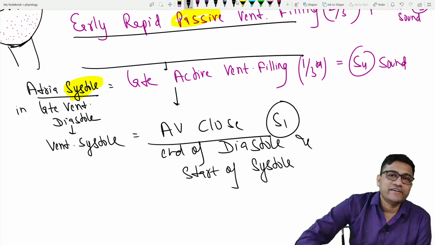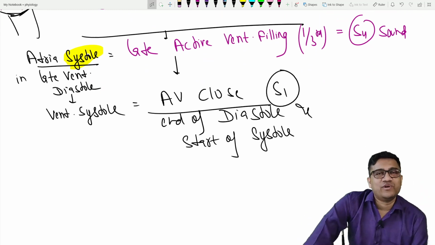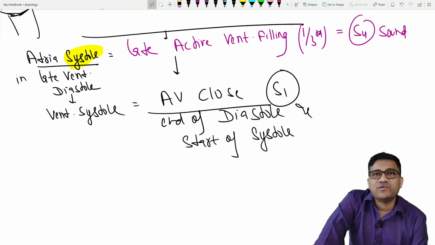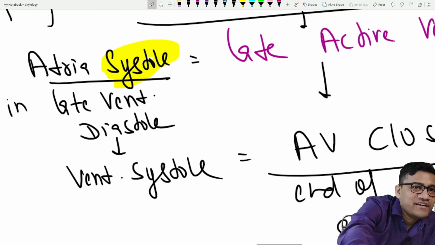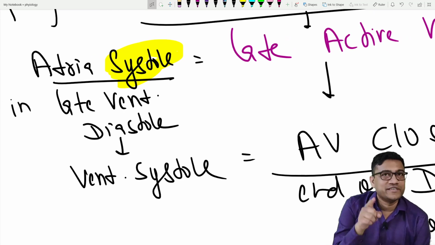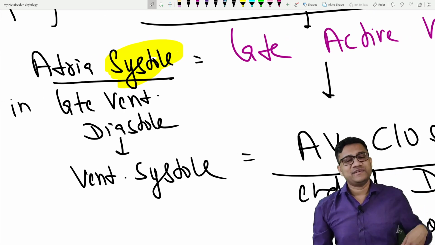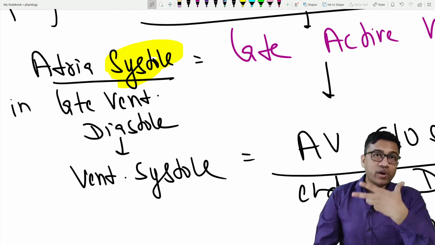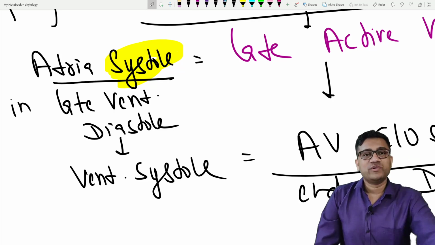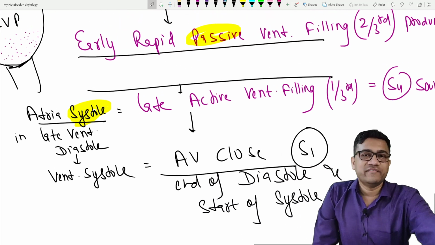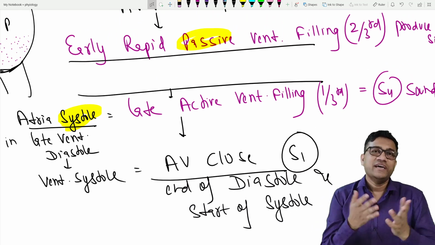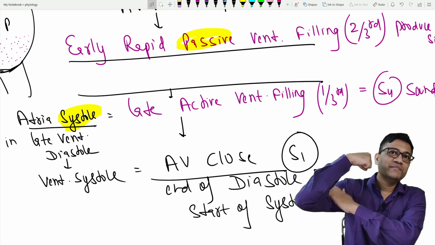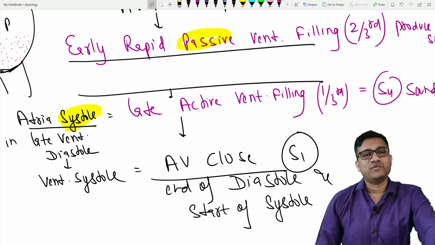So first we requested the authorities regarding the exam result, and if they don't listen, then we will do systole with them. Understood? So first a meeting, then a fight. Right now we are just meeting, requesting, sir please help us, and then we will use our biceps and triceps. Understood? Okay, let's go.